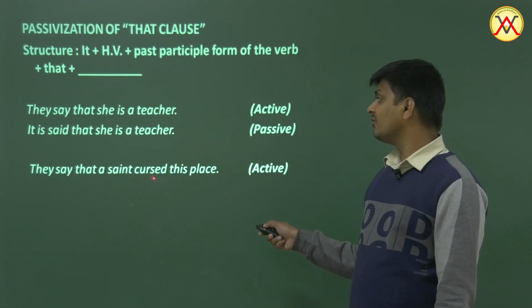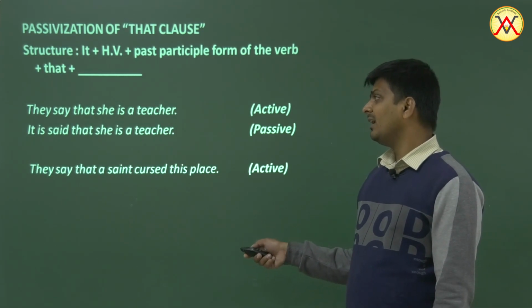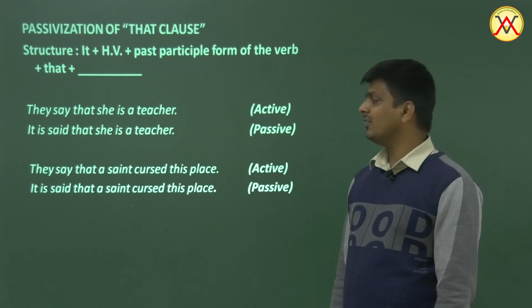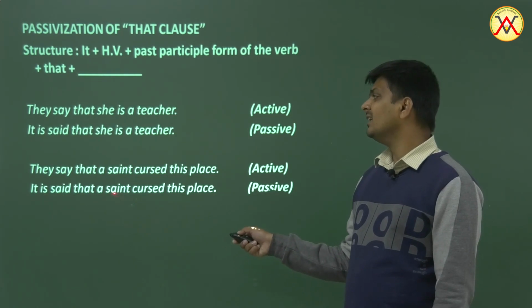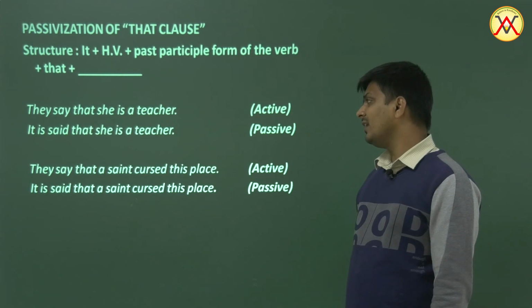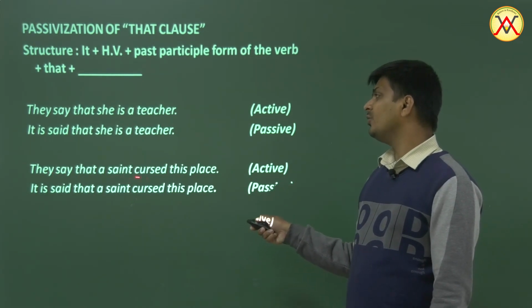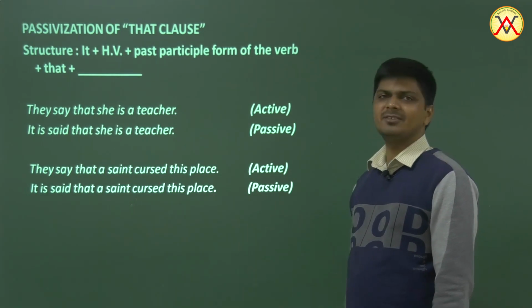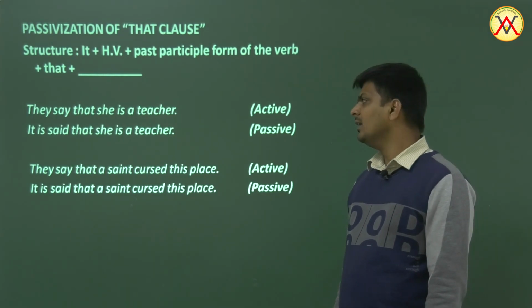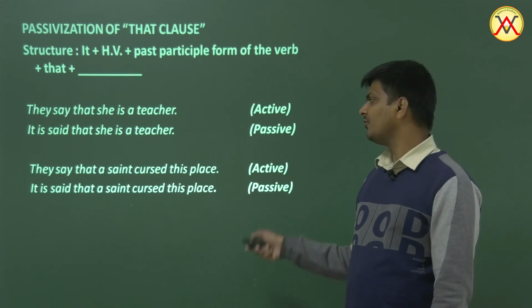They say that a saint cursed this place. Well, it is said, they say is in present tense, and so we'll use is. It is said that a saint cursed this place. Okay, or we can say a saint is said to have cursed this place. To have cursed because it's past tense. So a saint is said to have cursed this place.